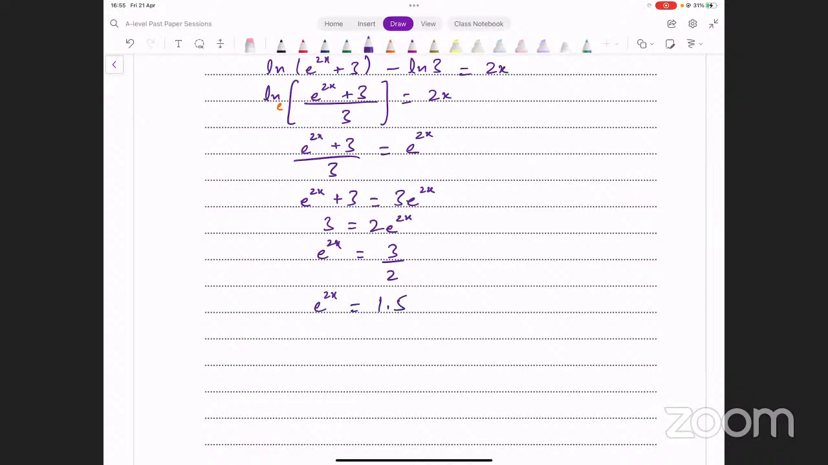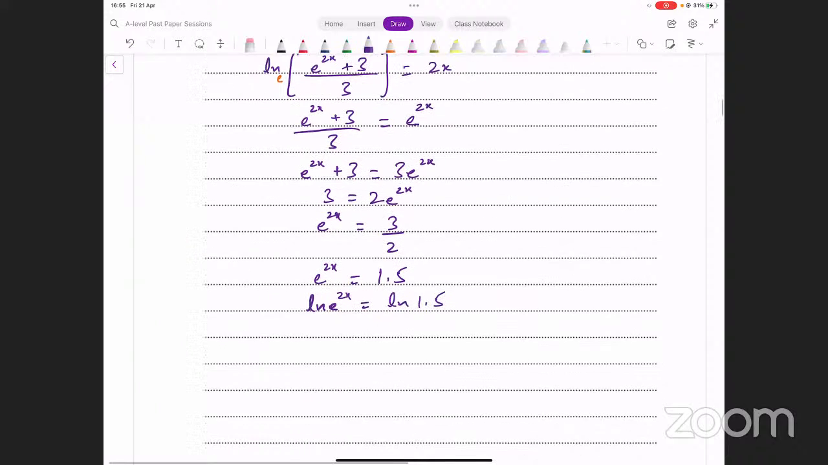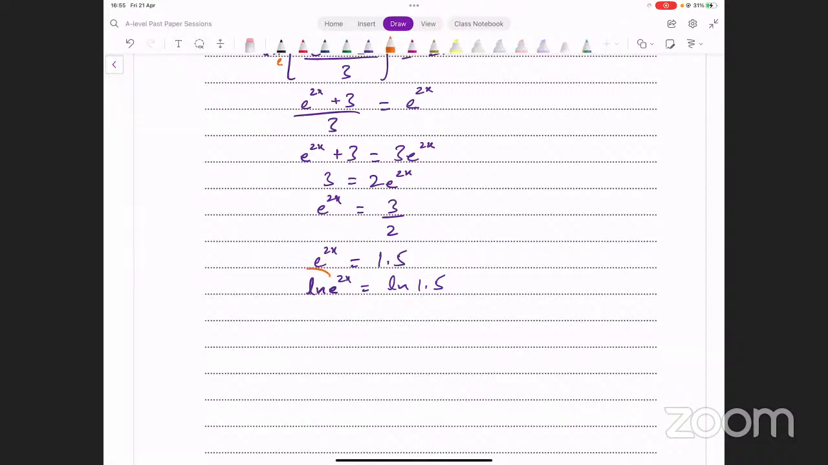If we take ln on both sides here, it's going to give us ln of e raised to power 2x equals ln of 1.5. And now this power that we have on e, that's going to come down here, and we're going to be left with 2x into ln e. On the other side, we have ln of 1.5. Remember, ln e is 1, so that will become 1. Divide by 2 on the other side, and we're going to get ln of 1.5 divided by 2.